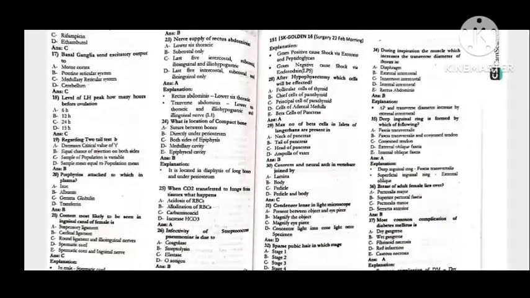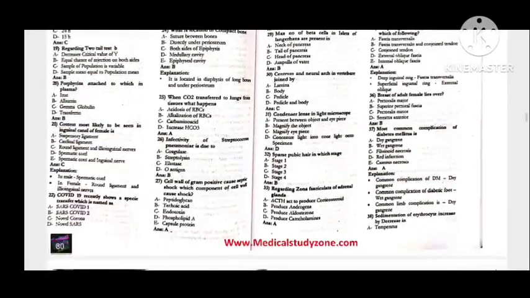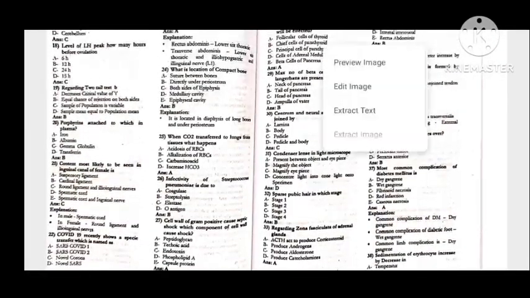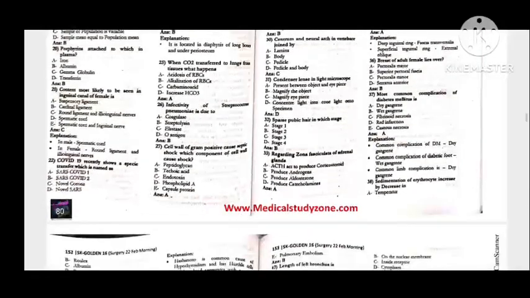Next, 28, after hypophysectomy which cells will be affected, that is the follicular cells of thyroid. 29, maximum number of beta cells in islets of Langerhans are present in the tail of the pancreas, beta. 30, centrum and the neural arch in the vertebra is joined by the pedicle.